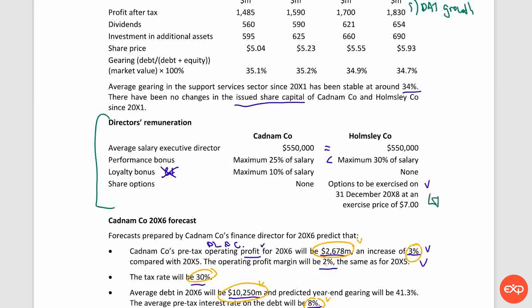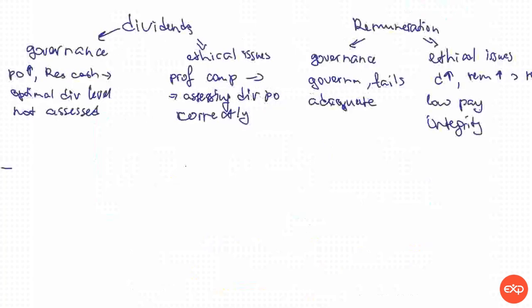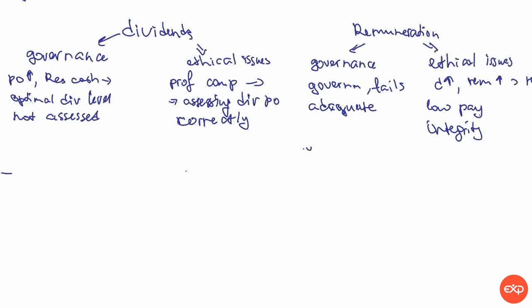So this is an issue relating to the governance. So that's a poor benefit scheme, which does not favor long-term view. So, no remuneration to promote long-term view.